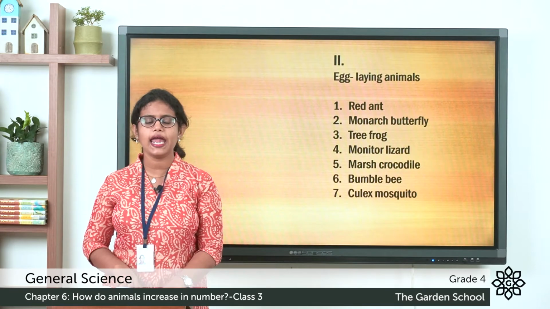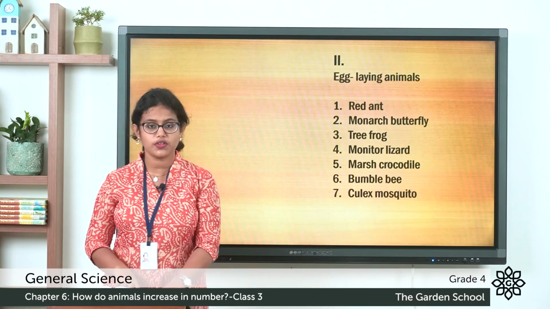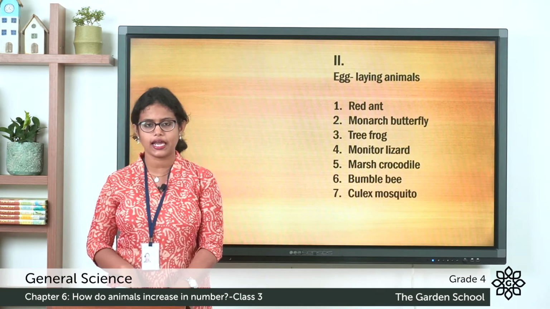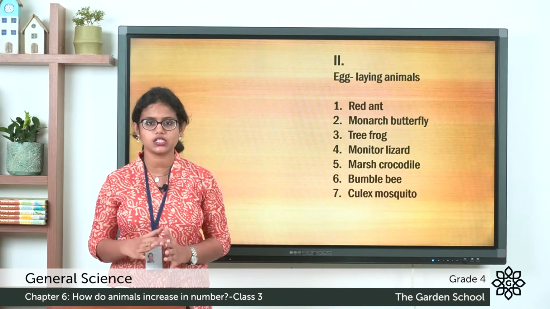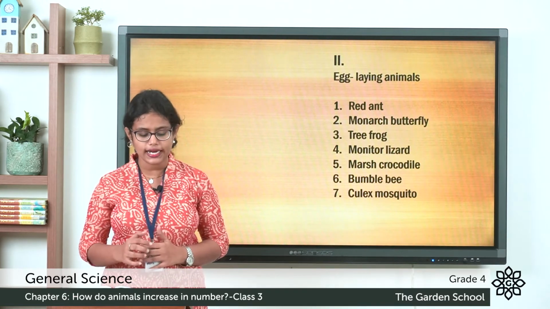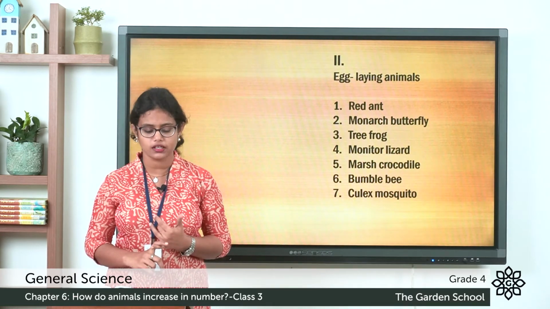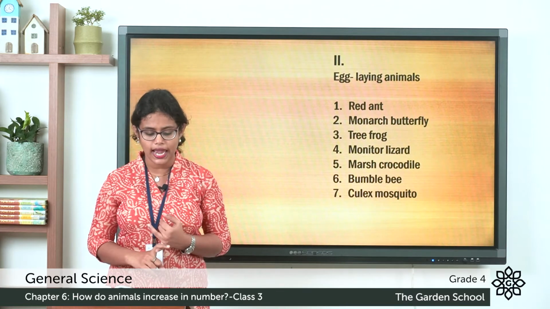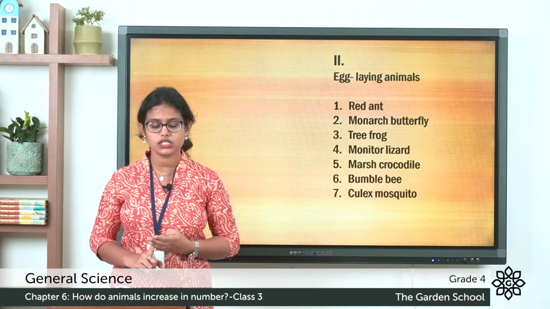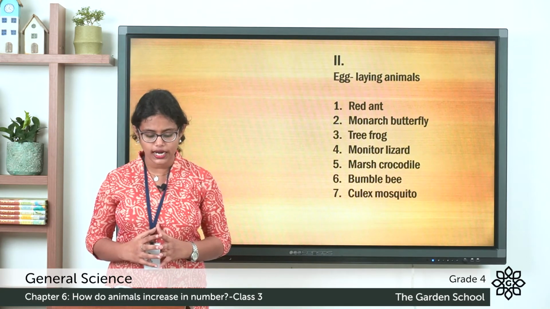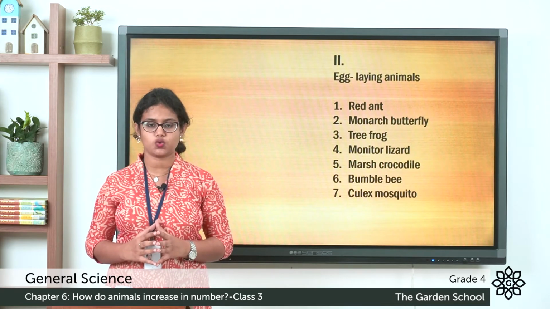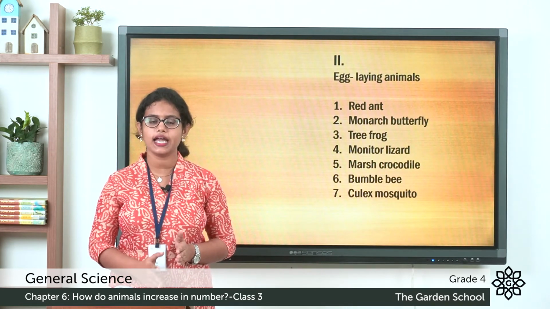So first one, egg-laying animals. From the following animals, you have to write which all are egg-laying animals. I'm going to read out the answers. You can check whether your answers are right. The first one, egg-laying animals. So which all are egg-laying animals? It includes the red ant, monarch butterfly, tree frog, monitor lizard, marsh crocodile, bumblebee, and the Culex mosquito. So these are egg-laying animals.